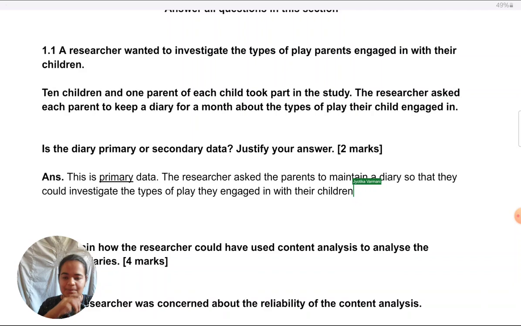This suffices, but if you still want to make it more explicit, you can put a hyphen or something and add, so it is for the purpose of this study. But the key thing is, don't just write it is for the purpose of the study without talking about what the researcher is doing here. That's the main thing you need to be careful about. So this is one way of writing the answer.